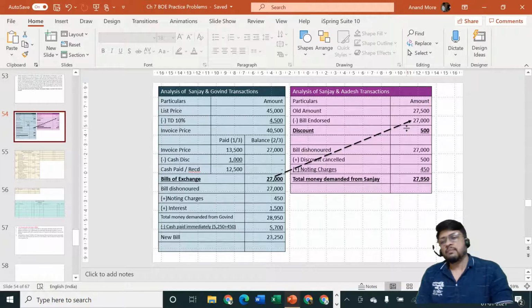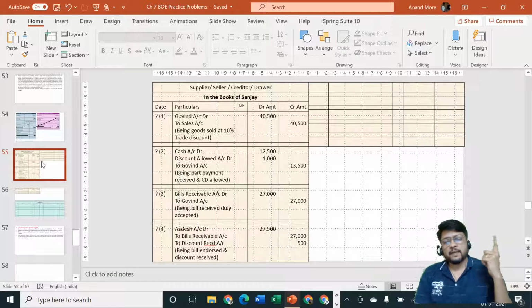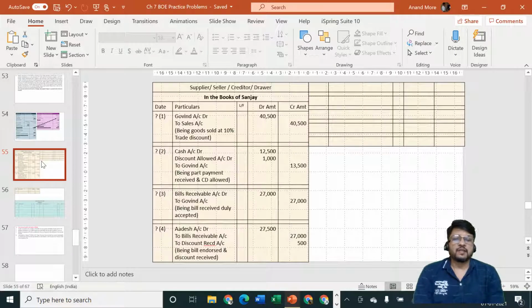That means Govind will specify bills payable is cancelled and money is payable back to Sanjay, because he doesn't know who is Adesh and all. So he will say bills payable to Sanjay.